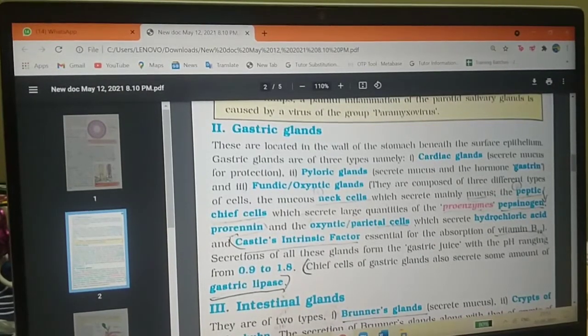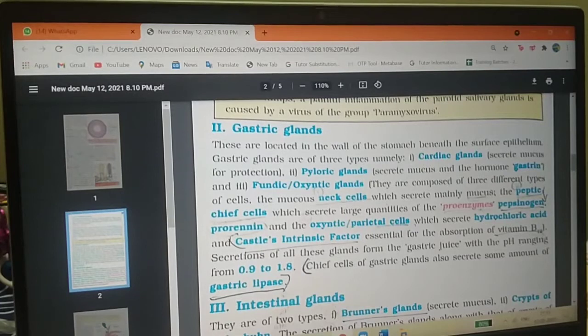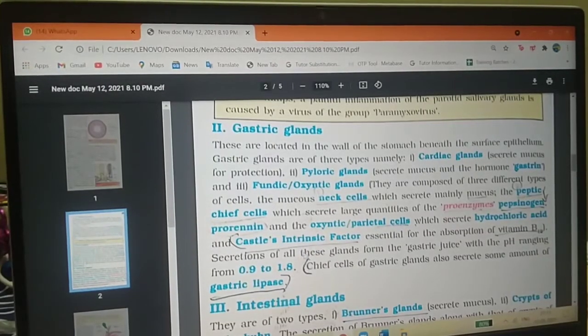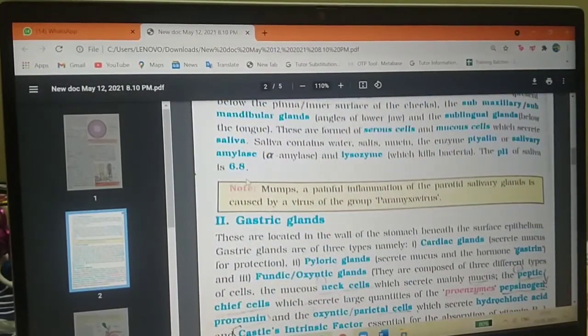Vitamin B12 is normally not absorbed in other regions, but because of Castle's intrinsic factor it is absorbed here. And next, secretions of all these glands form the gastric juice with a pH ranging from 0.9 to 1.8. The salivary glands have a pH of 6.8.